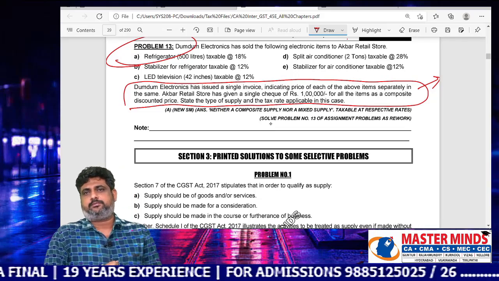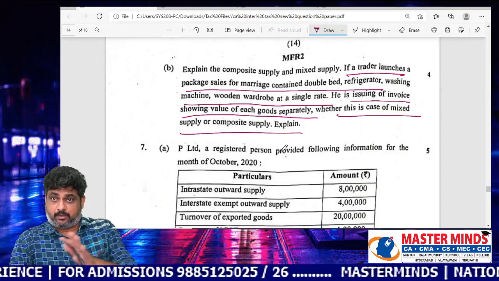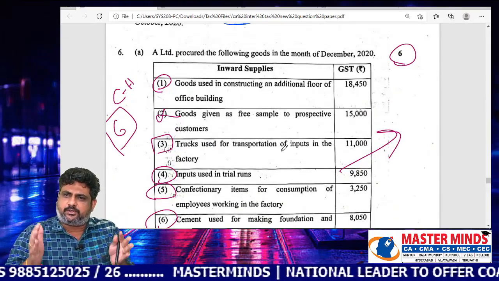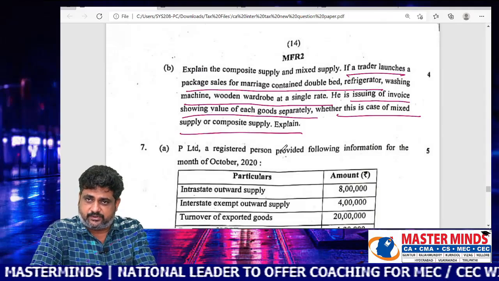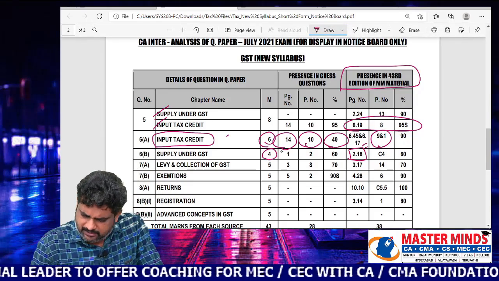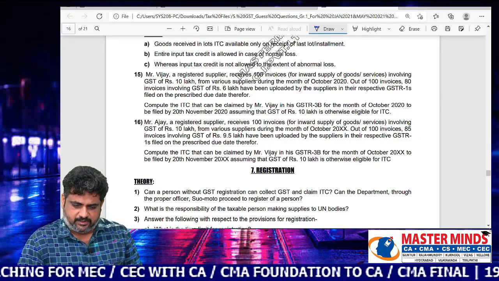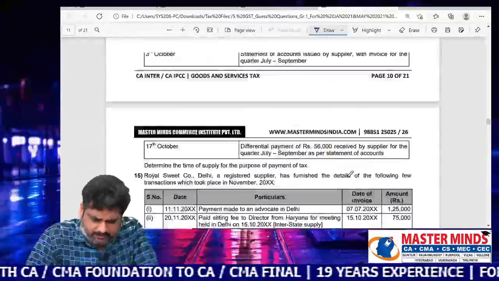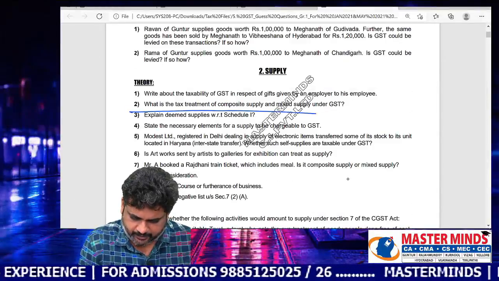You can observe this one also. So, in MM material, problem number 5 matched almost 90%, whereas with respect to 6A, even the wordings of 6A are exactly there in MM material, and the similar one is covered in this 6B also. Okay, you can observe this here. And what about the guess questions, sir? Guess questions here, page number 1, problem number 2. I think the theory part is covered here. What is meant by composite and mixed supply? Theory part was given. That theory portion will be covered there. Wait a minute. What is the tax treatment of these things?